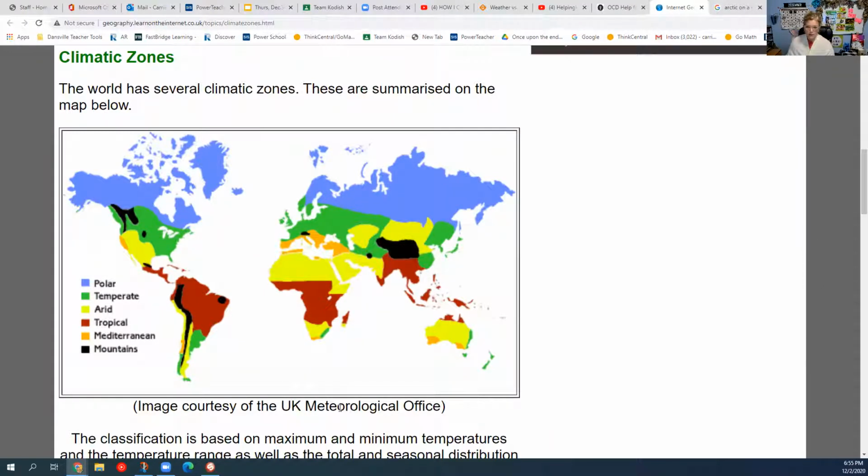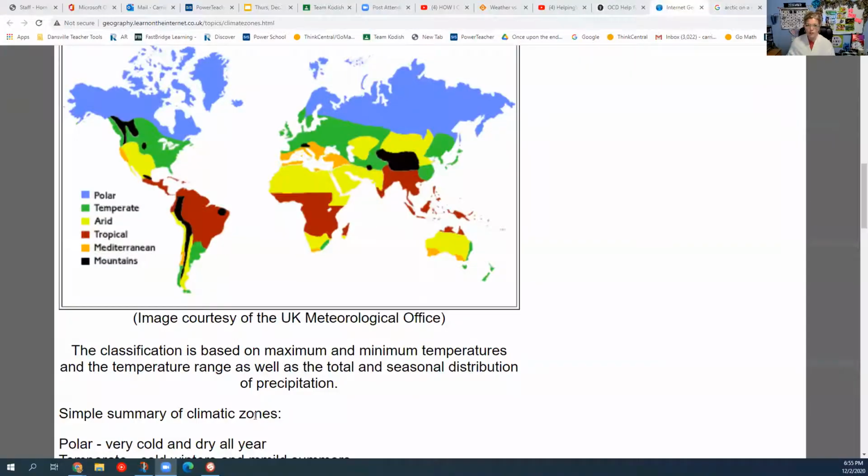Arid means that we, whoops, one second. Little break in the action here. One second. All right, sorry about that. I had a little kitten adventure here.